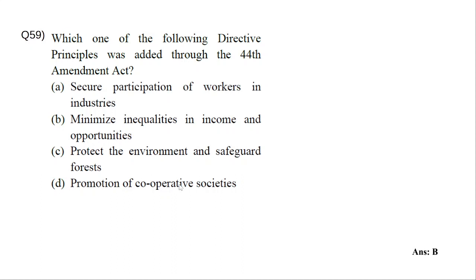So only this: minimize inequalities in income and opportunities. That is Article 38. Under Article 38, this was added through the 44th, and through the 44th only one was added. So that is easy to remember, right? All these others are the 42nd. And the cooperative societies is quite recent, right? Cooperative societies is Article 43B, added through the 97th Amendment Act of 2011. So very recent. And even there, in Article 243, several articles will be added, right? All that is important. Cooperative societies.